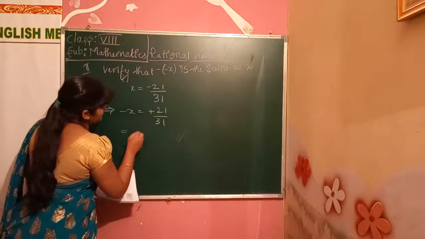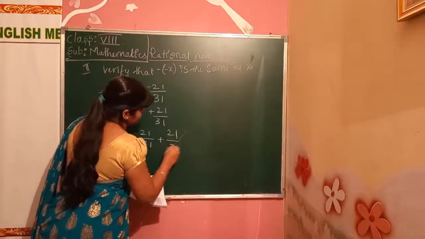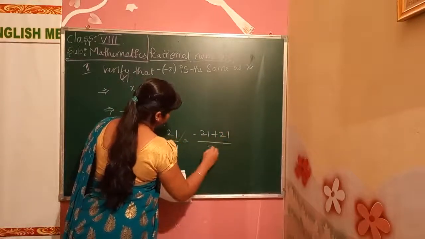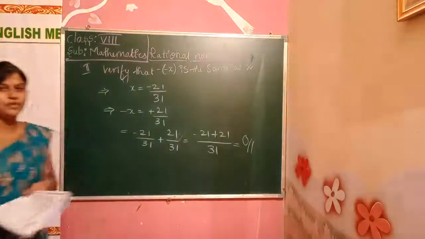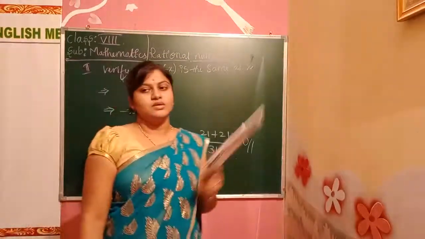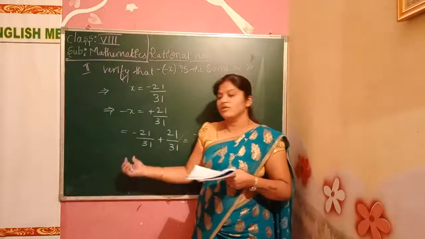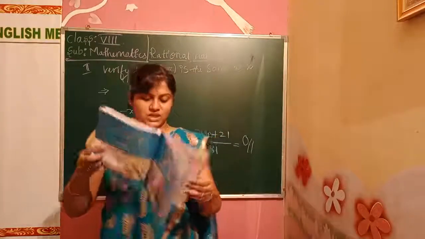So we'll solve minus 21 by 31 plus 21 by 31. Understood now? How to solve? This is the way of solving the additive inverse problems.